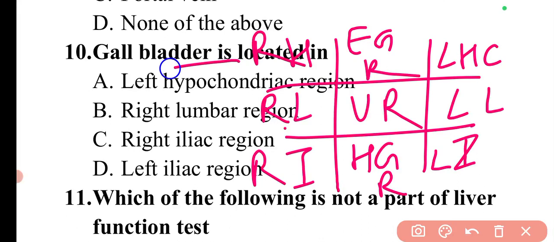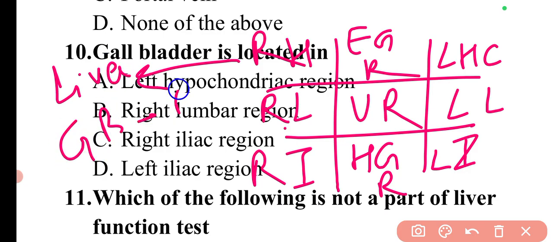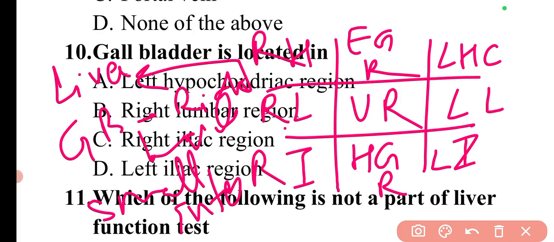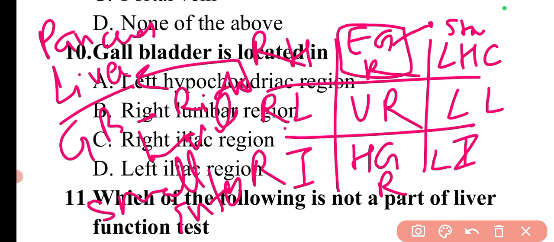In the right hypochondriac region there is liver, there is gallbladder, the right kidney is in this portion, then there is small intestine. Then in the epigastric region, you can write it in your copy. In the epigastric region, there is a part of stomach, a part of liver, a part of pancreas, then a part of duodenum, a part of spleen is also there, and parts of adrenal glands.